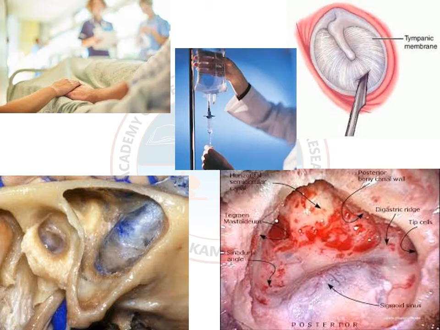I told you the pus is formed under tension, so you relieve the pus by doing a myringotomy. In early cases where the patient is responding to antibiotics, it is not required. If the pain is severe and there is a persistent fever in spite of antibiotics, then you do a myringotomy and relieve the pus.